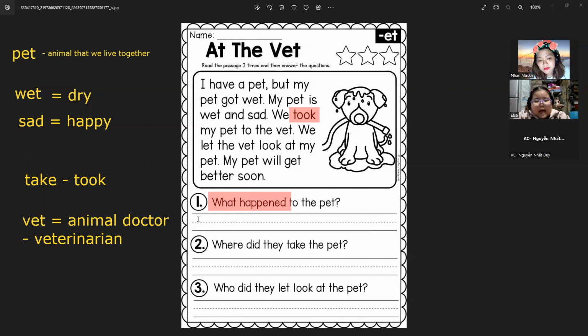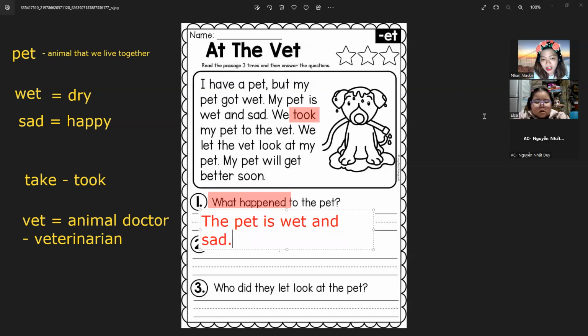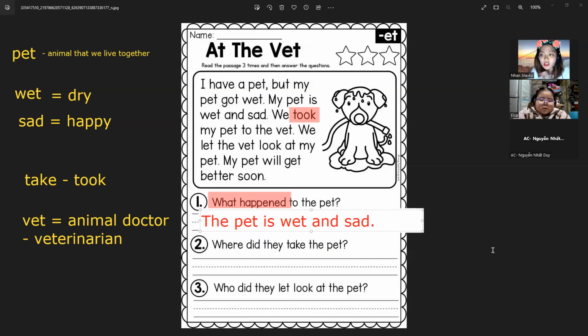The pet is sad, and the pet is wet and sad, right? Okay, so that is for the certain information. What happened to the pet? The pet is wet and sad.